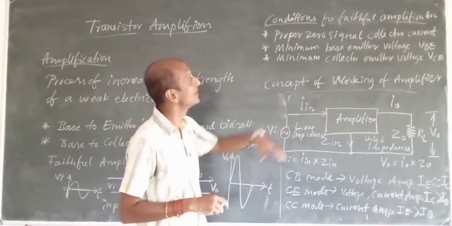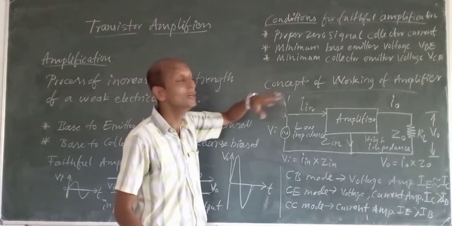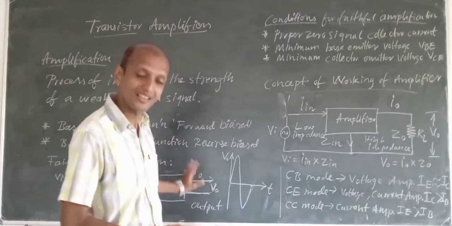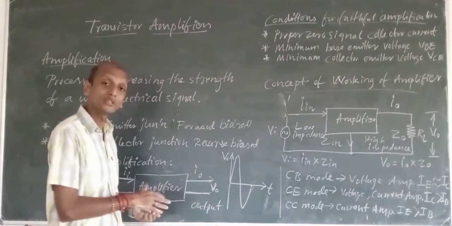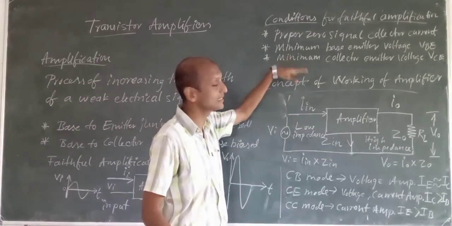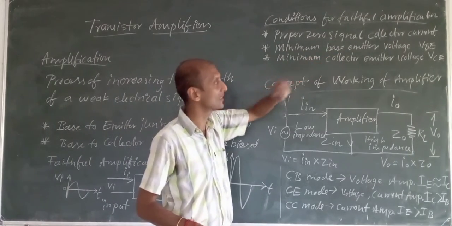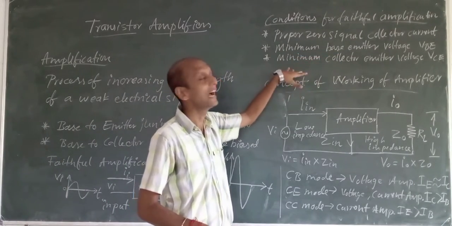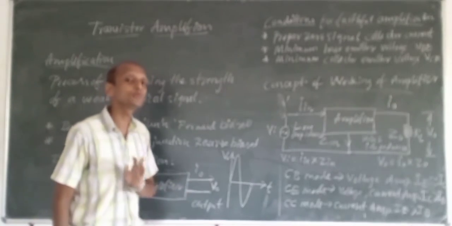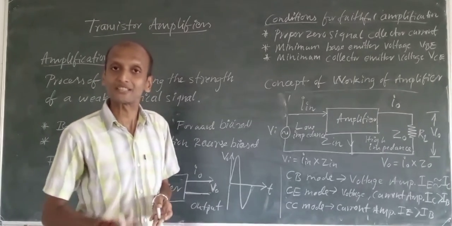So that is what we will be calling three of the important points for faithful amplification to happen. For the amplifier to work or to give proper or fixed amplification, these three conditions have to be satisfied beforehand: zero signal collector current, minimum VBE and minimum VCE must be there, otherwise it won't give you proper or fixed amplification.